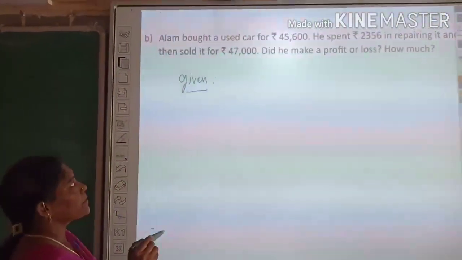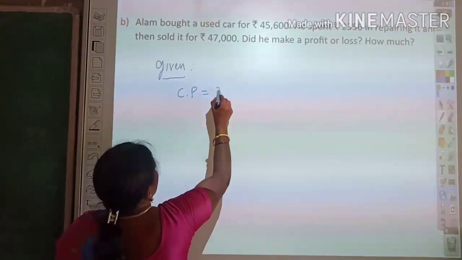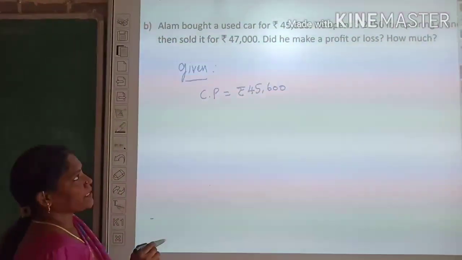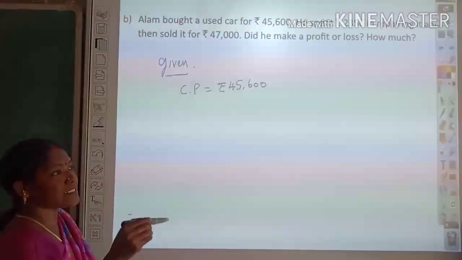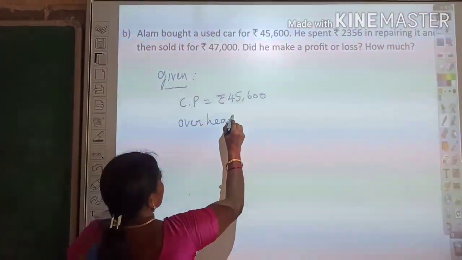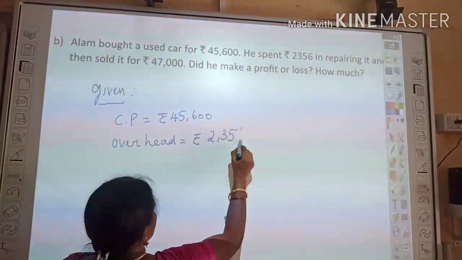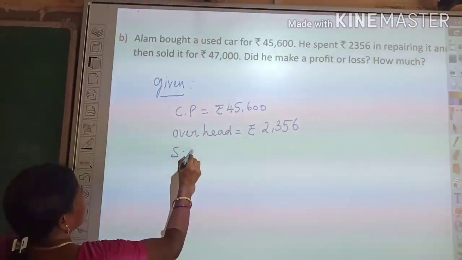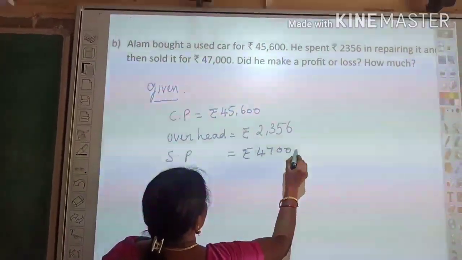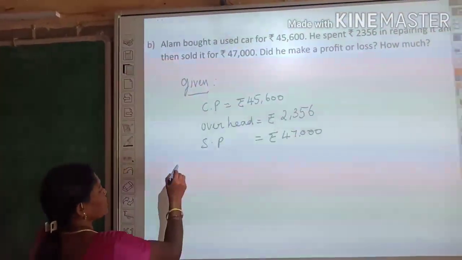A used car, so that is a cost price. Cost price rupees 45,600. Then he spent rupees 2,356 in repairing charges. So that is overhead, rupees 2,356. Then selling price rupees 47,000. So the three things were given. Now come to the solution.